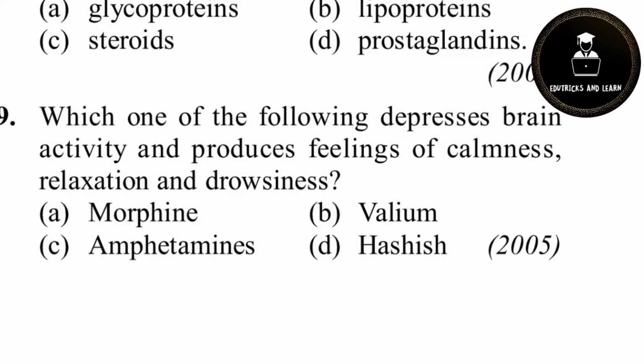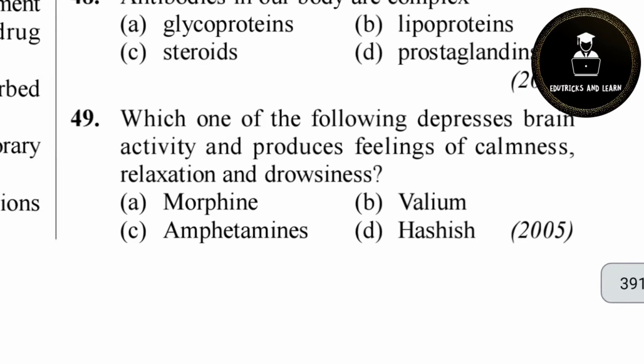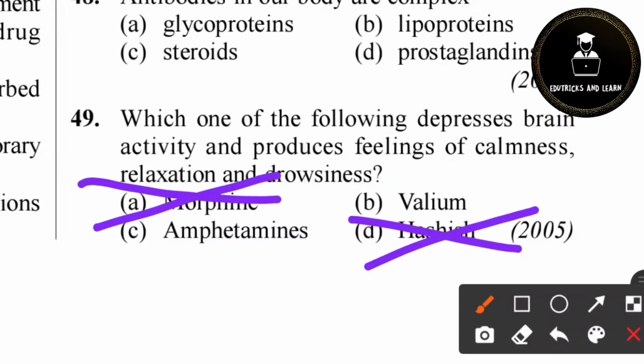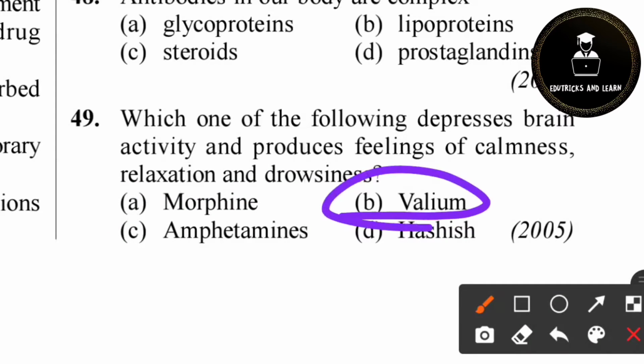49th question. Which one of the following depresses brain activity and produces feelings of calmness, relaxation and drowsiness? So which one of the following drugs are they asking about? Morphine does not give this kind of depression. And we already know hashish doesn't have this type of depression. So the correct answer is option B, Valium. Valium is nothing but a benzodiazepine.